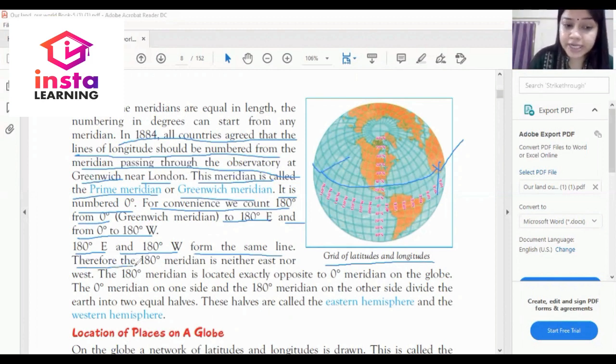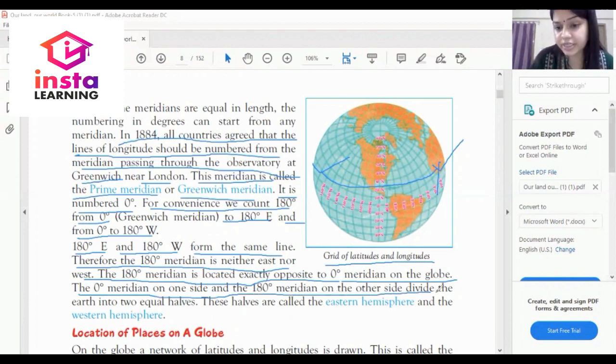Therefore, the 180 degree meridian is neither east nor west. The 180 degree meridian is located exactly opposite to the 0 degree meridian on the globe. The 0 degree meridian on one side and the 180 degree meridian on the other side divide the Earth equally into two halves.